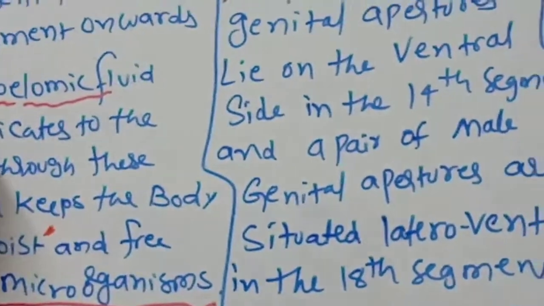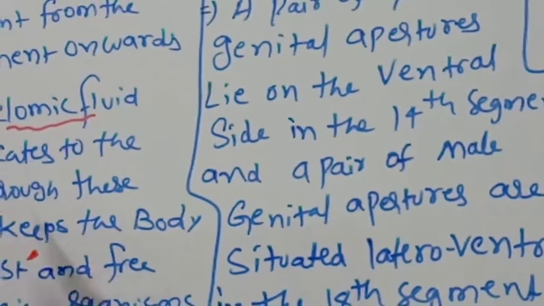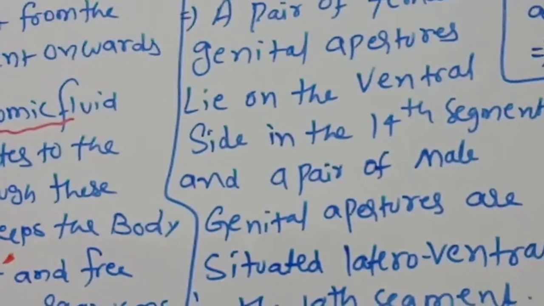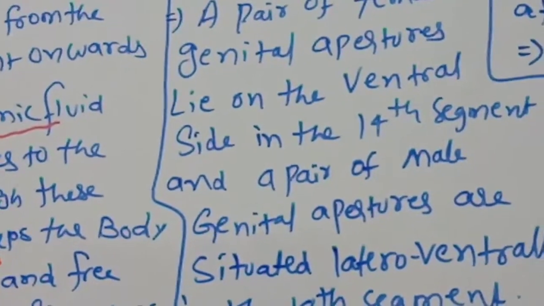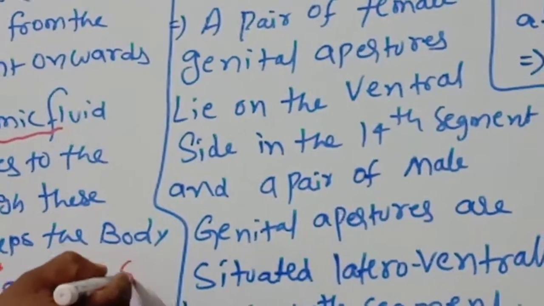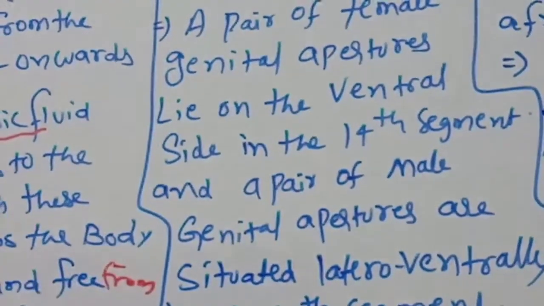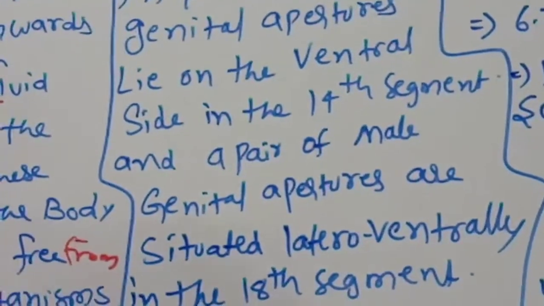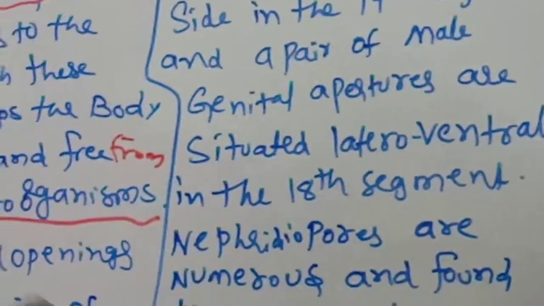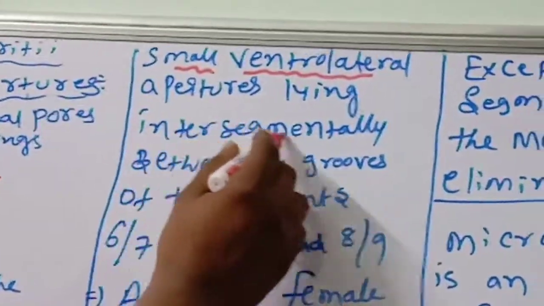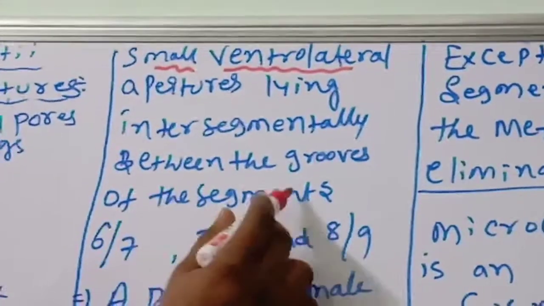Next, spermathecal openings are 3 pairs of small ventrolateral apertures lying intersegmentally between the grooves of the segments.